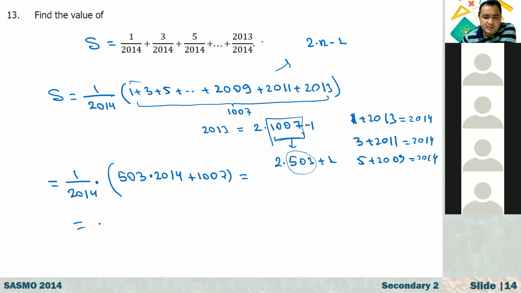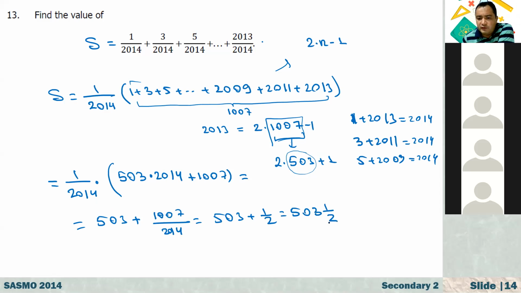Now, if we simplify this, the 2014 is gone. Here we have 503 plus 1007 over 2014, which is equal to 503 plus 1 over 2. That's equal to 503 and 1 over 2. Yes, Arad, as you see, this is a tricky question, and we should pay attention to this. Very good. Thank you very much.